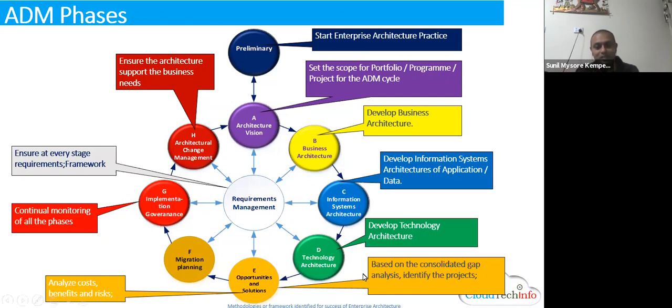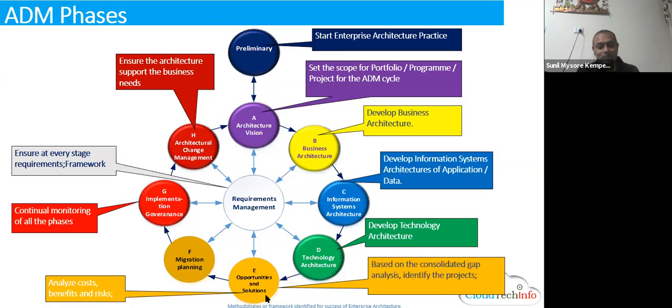Then in the E phase, see, BCD is where we are going to analyze what kind of architecture is needed. Again, in the last class, I told you B, C, and D we call the core domain, irrespective of any industry, irrespective of any type of enterprise, commercial or public, government services. The core domain is the same. That one you must try to get into your mind. So in the core domain, we'll be just analyzing what kind of architecture is needed.